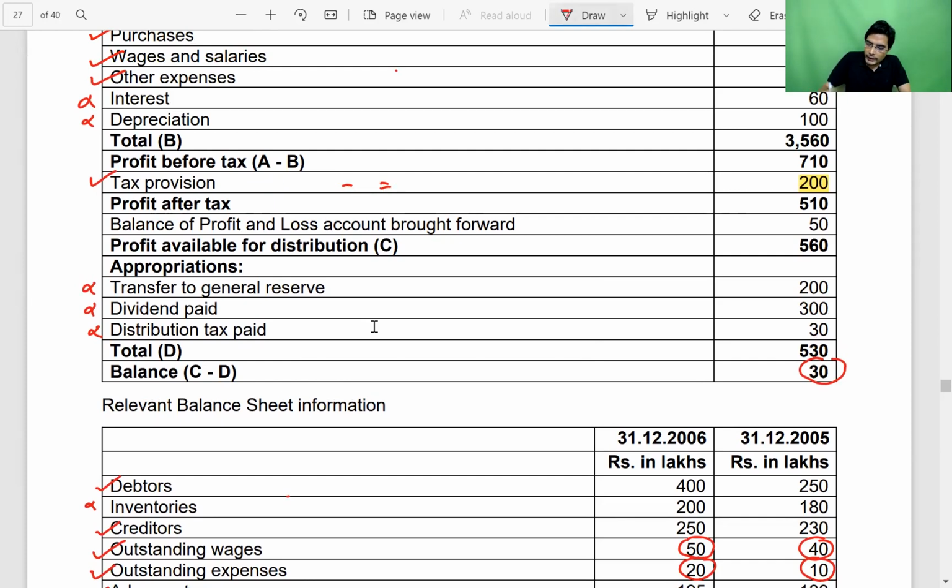With that, we add the profit brought forward from previous year. So this is current year PAT. This is brought forward from previous year. Then we minus the amount transferred to reserve. Then we minus the amount paid for dividend. And then we get to know the total amount which we have to transfer to P&L account in the balance sheet.